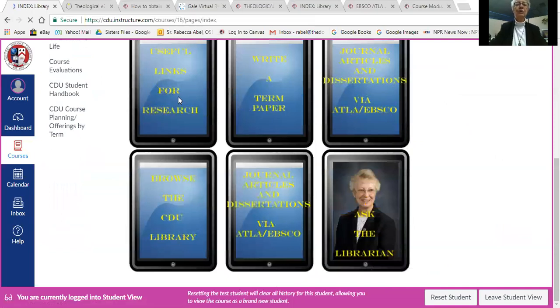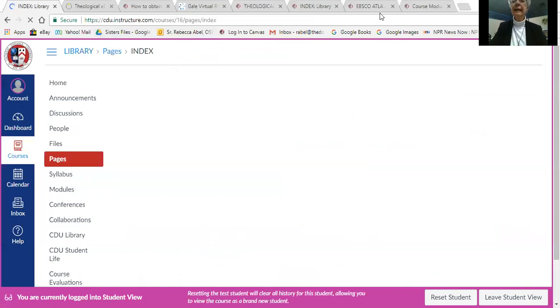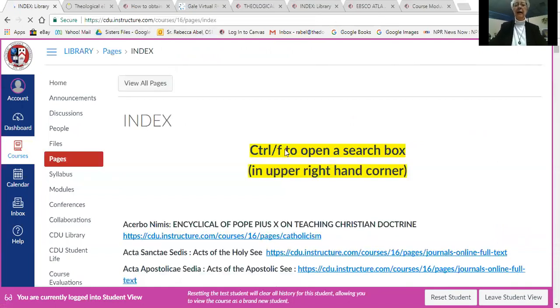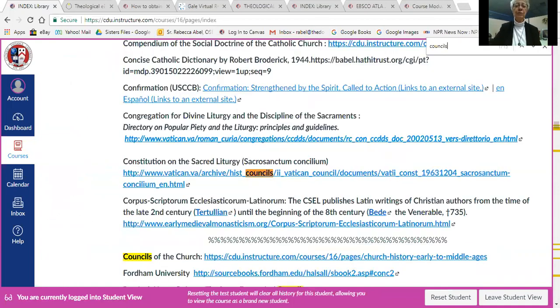And this is really an index of the library and many of the links that I have searched and put in the library. If you press Control F, you will open a search box up here in the right-hand corner, and you will see I put in the word councils for those of you who might be searching for the councils.